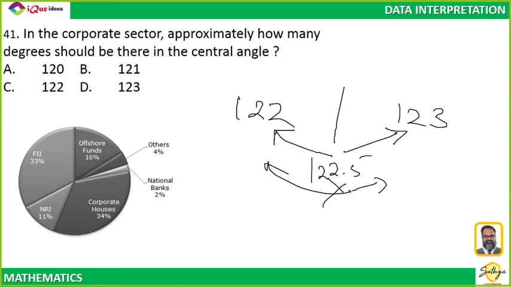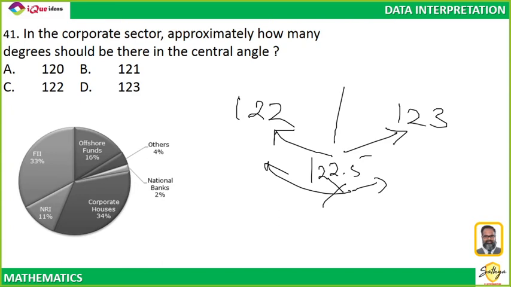No, Aditya, 122.5 will not become 123 or 122 unless they say approximate up or approximate down. Without the word up or down, you cannot approximate 122.5 because it is exactly in the middle of 122 and 123. If they ask you to approximate up, it becomes 123. If they ask you to approximate it down, it becomes 122. But without that, you cannot mark the answer.